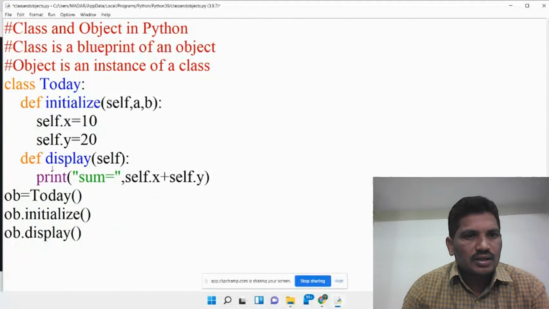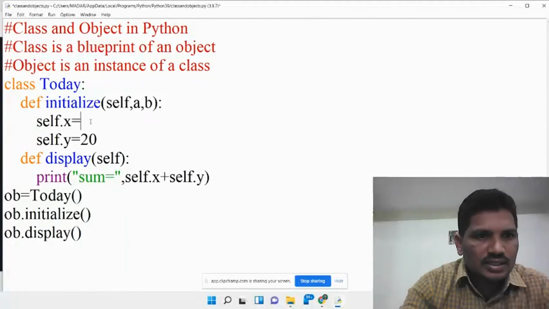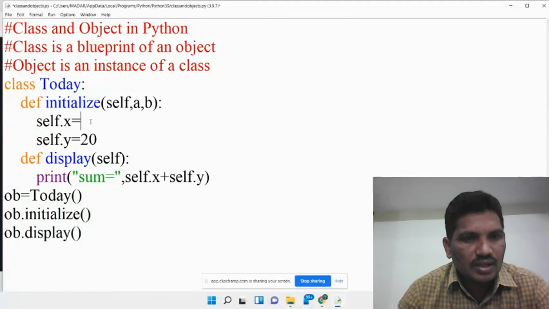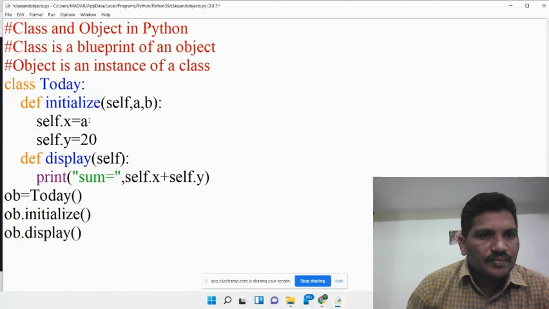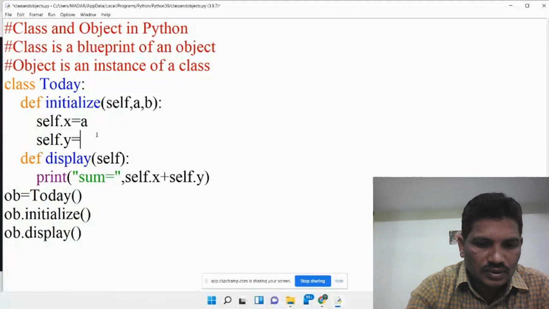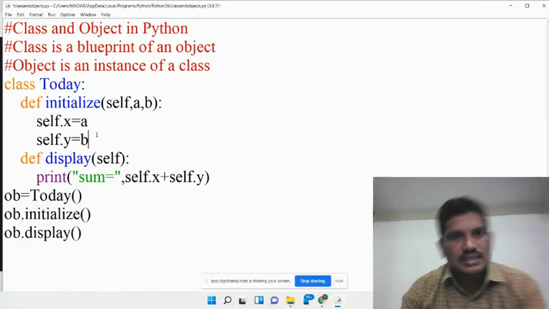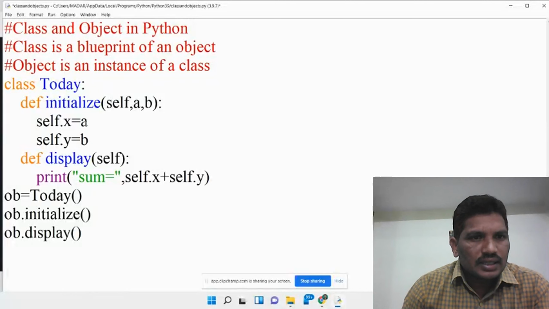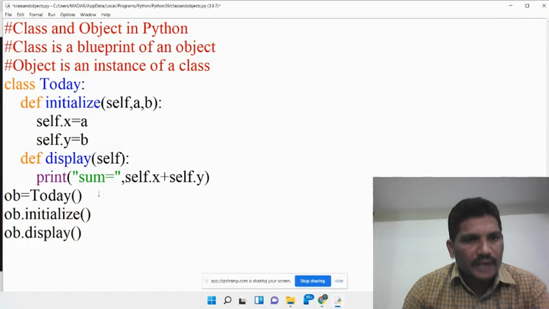Then what is the code here? Self dot x equals a, self dot y equals b. The a value is stored in the variable x, and the b value is stored in the variable y.